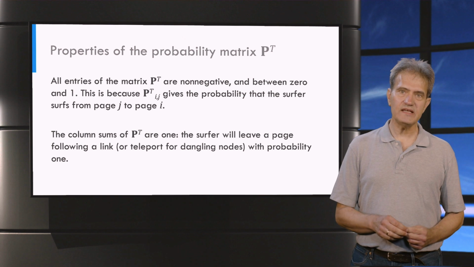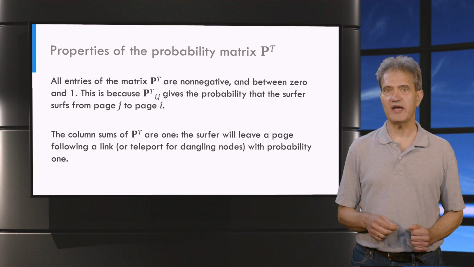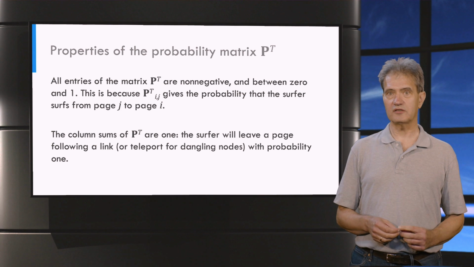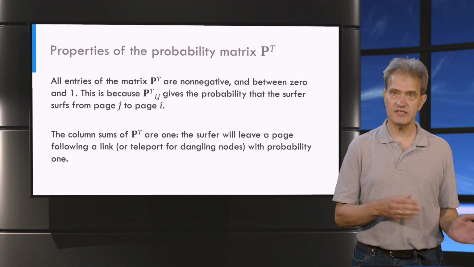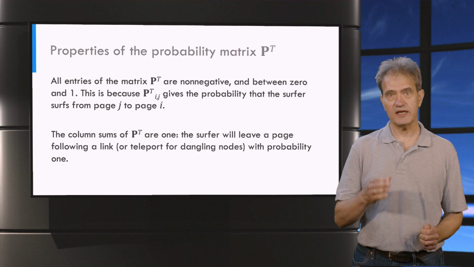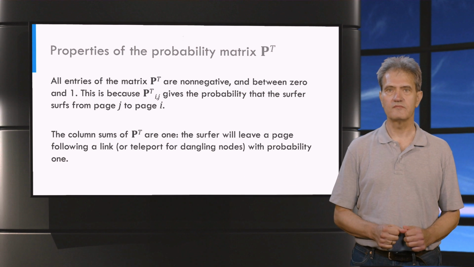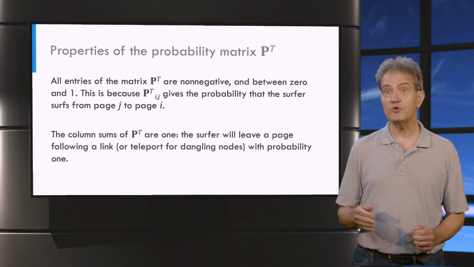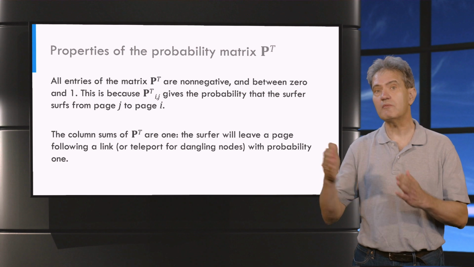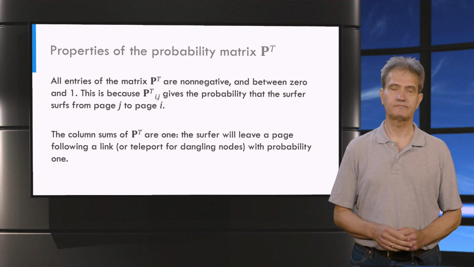This matrix P transpose is a so-called stochastic matrix. All entries ij of the matrix represent a probability or a chance and are therefore non-negative numbers between 0 and 1. These numbers represent the chance that you move from website J to website I. The columns of P transpose add up to 1. This simply means that the server will end up somewhere on the web with probability 1 after clicking.